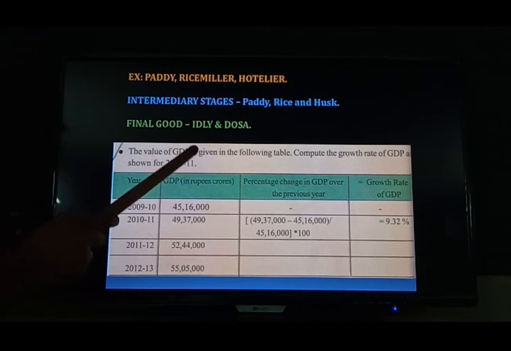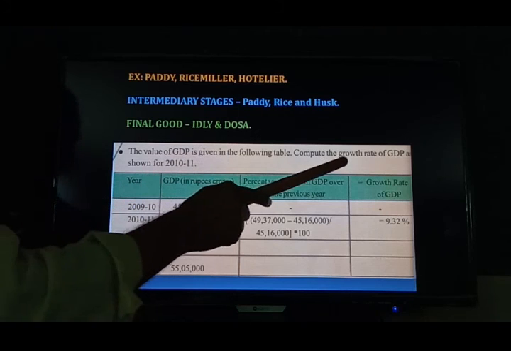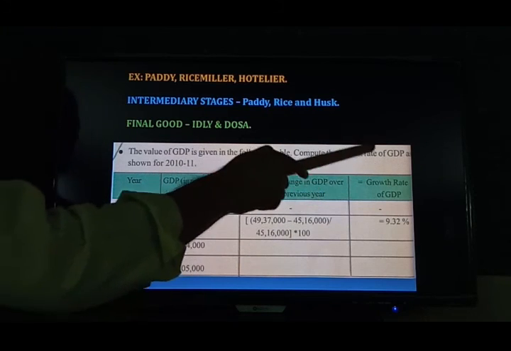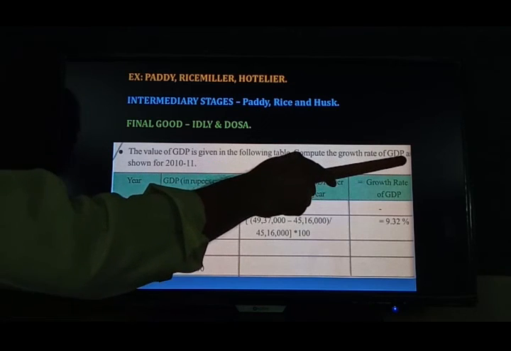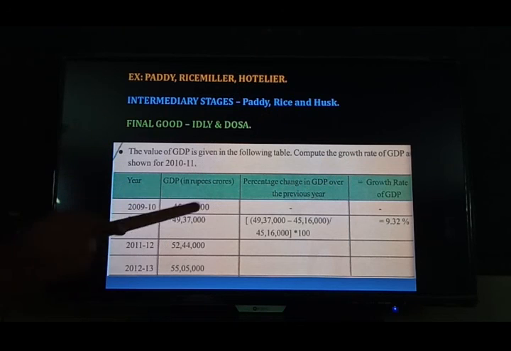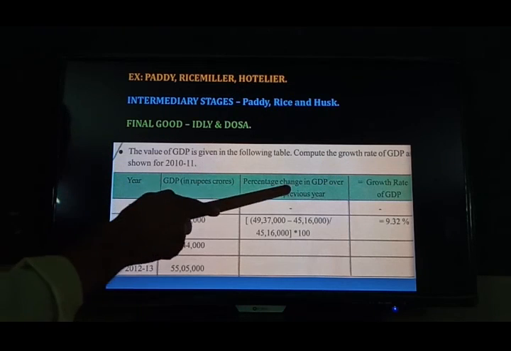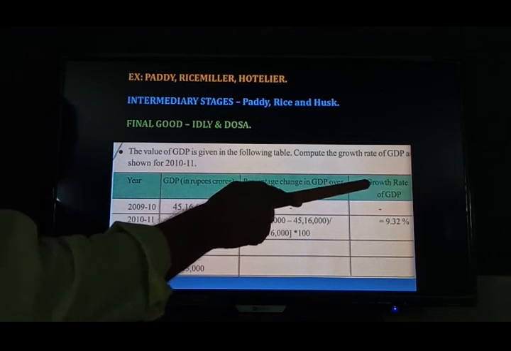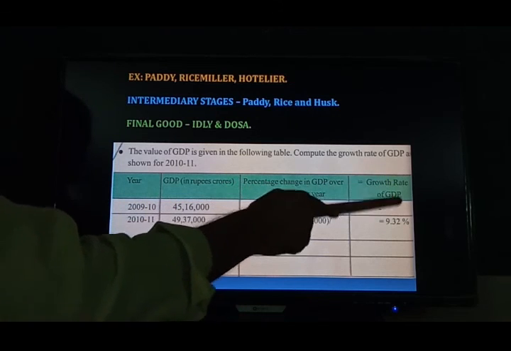I said already what the meaning of GDP is: gross domestic product. But now we can find the growth rate. How can we find the growth rate of GDP? Now listen, here some years are there, and here GDP in rupees crores. The percentage change in GDP over the previous year is equal to the growth rate of GDP.